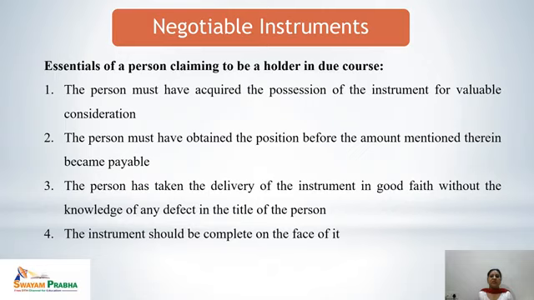Next is, the instrument should be complete on the face of it. That means all the formalities regarding the negotiable instrument, for example, the name of the drawer, the name of the drawee, the date, the stamp, the signs, the certain amount, everything should be mentioned on the face of the negotiable instrument.